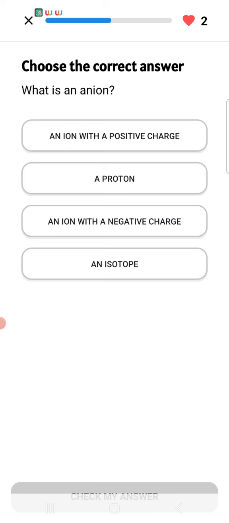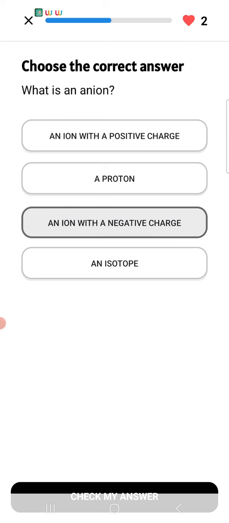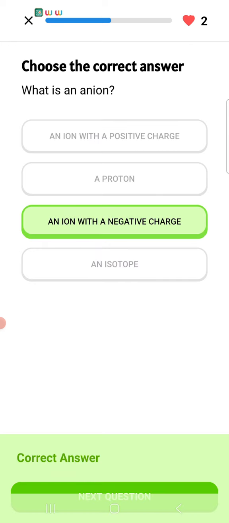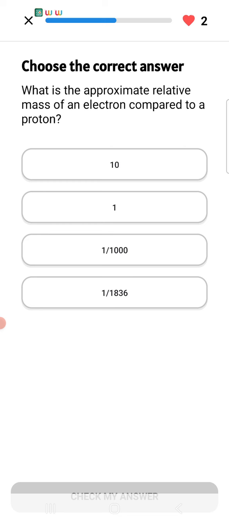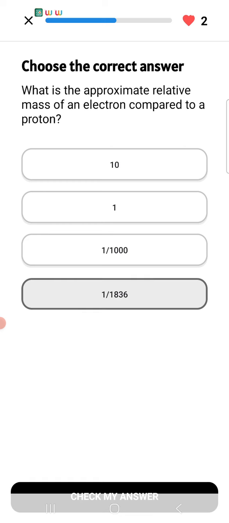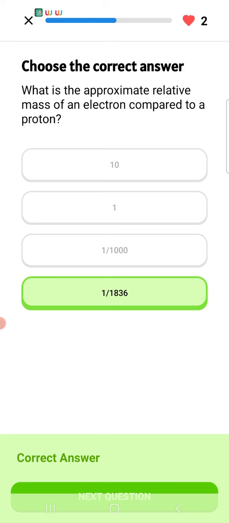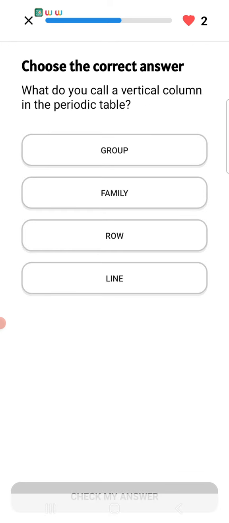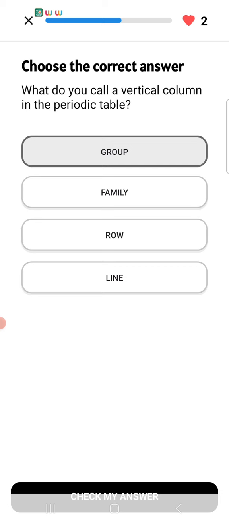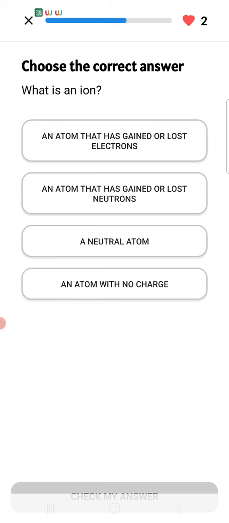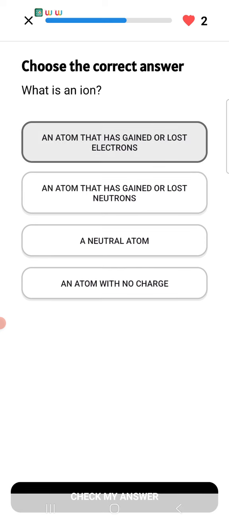What is an anion? An anion is a negative charge. Okay. What is the approximate relative mass of an electron? 1 upon 1836. What do you call a vertical column? Vertical column, you know, is a group. Next, which is an ion? An atom that has gained or lost an electron. Okay.